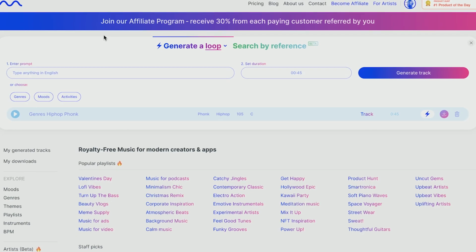We're going on to number 2 on this list, which is going to be Mubert, which is probably the best product here in my opinion. A lot of the pros and cons are very similar to MusicLM. It's a very similar product really, but for me it has a couple of really big positive changes.